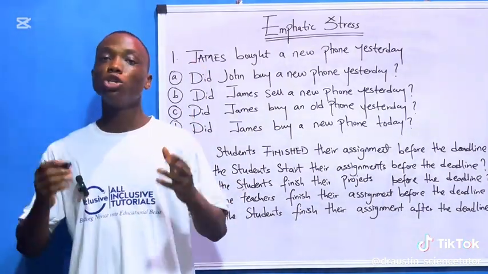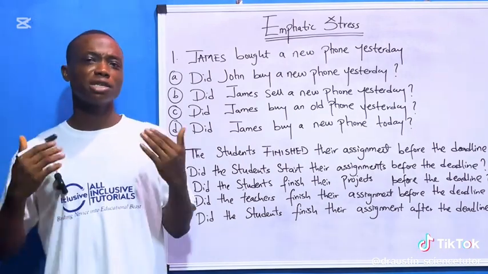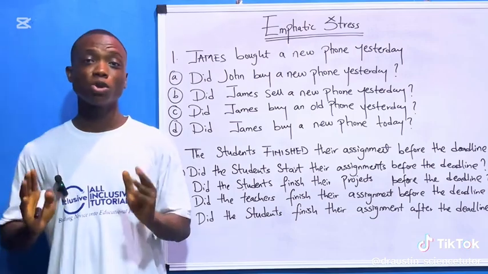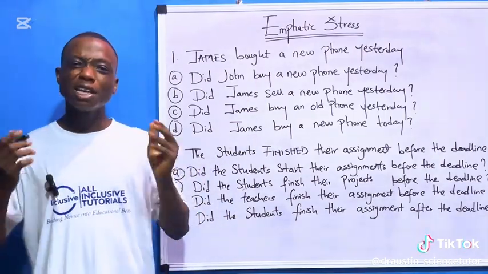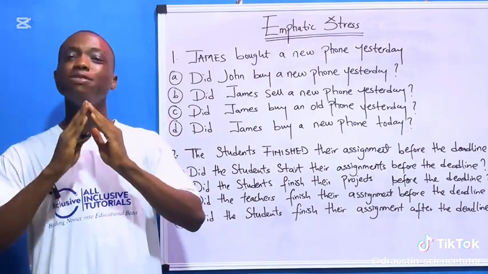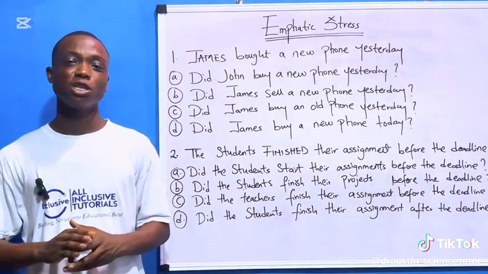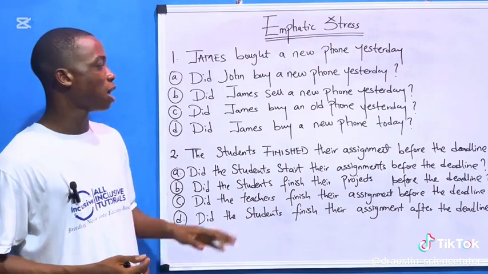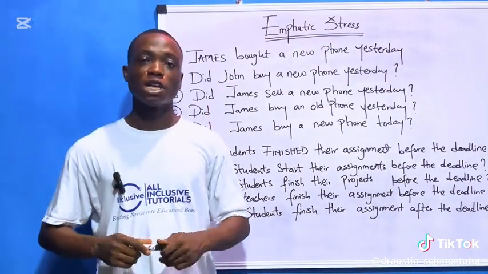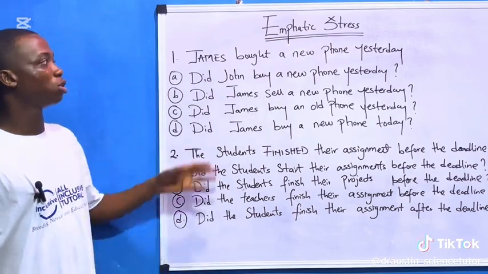Now, take note that in your English JAMB exam, they will give you about 60 questions. And out of that 60 questions, 5 of them are under emphatic stress. And emphatic stress is the easiest aspect of the use of English in your JAMB and your WAEC exam. So now, how do you solve questions under emphatic stress? Let's go. Look at question 1.